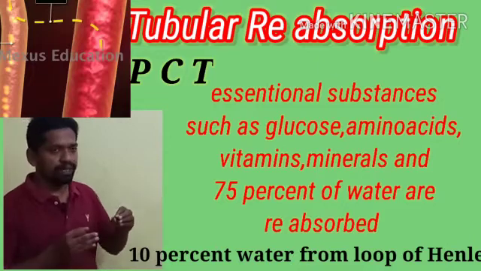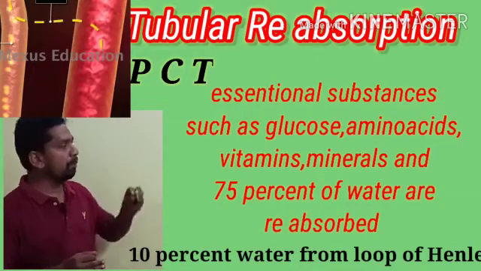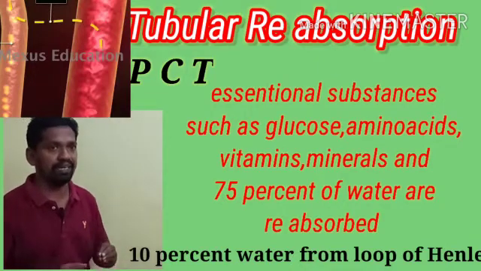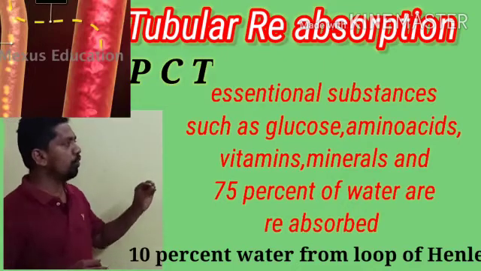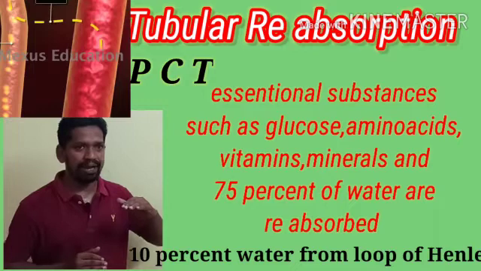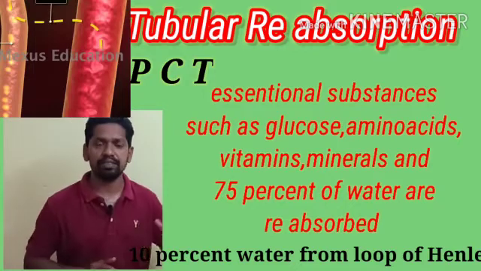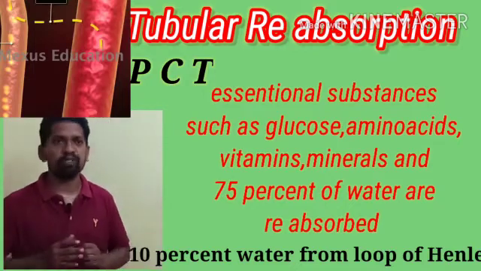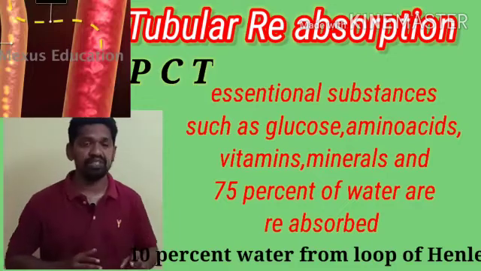The reabsorption that takes place in the PCT and loop of Henle is known as tubular reabsorption, which is very important to maintain the balance in water as well as in ions, known as homeostasis or osmoregulation.